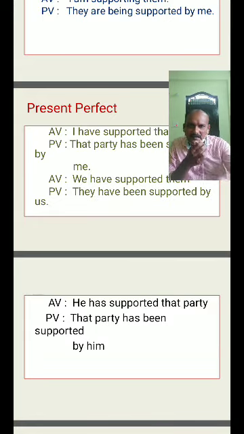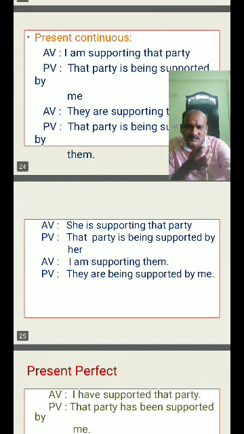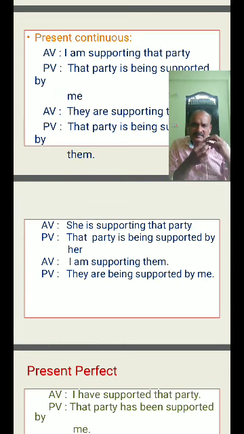So for that, I gave one example here. I am supporting them. So them, meaning they, is the object here. The object becomes the subject. What is the structure for they in present continuous? Are being is the present continuous structure. So that's why: they are being supported by me. So you should consider the subject structure of the passive only.